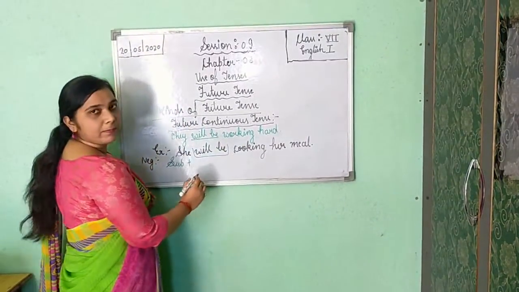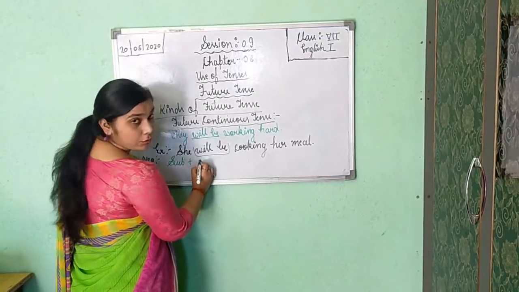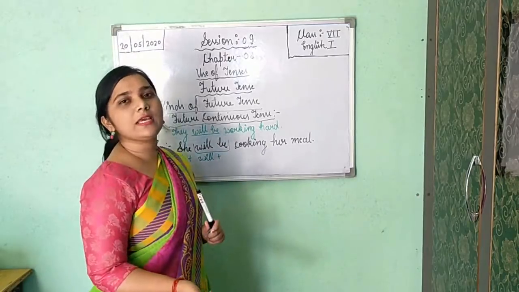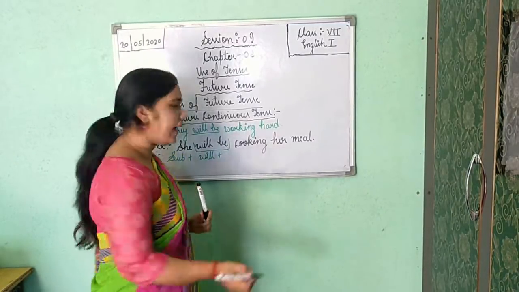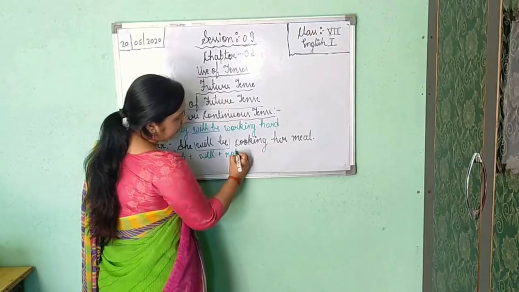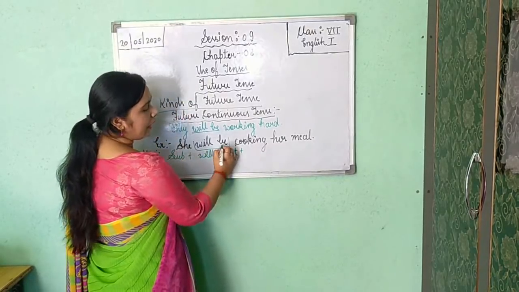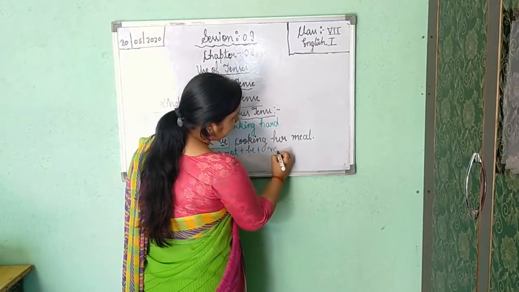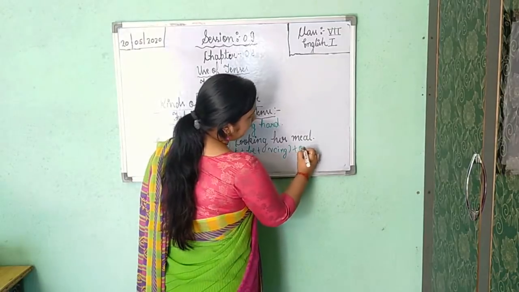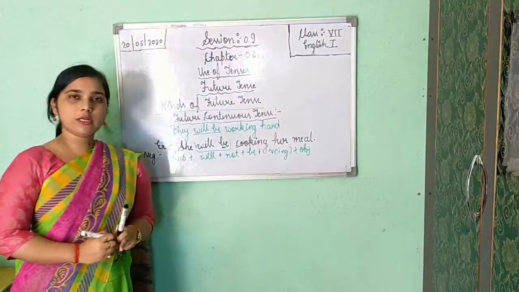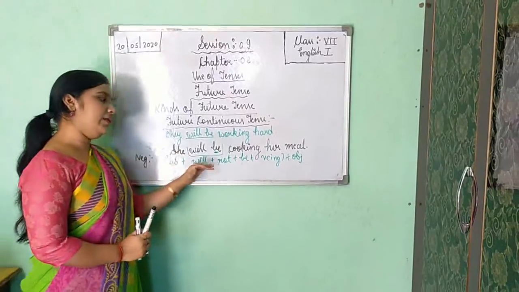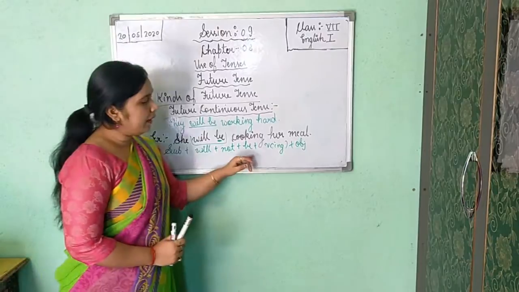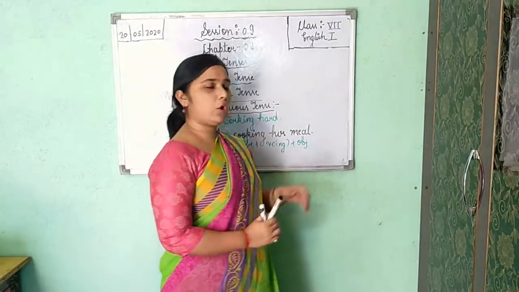How will you divide it? See. Subject, then you will write will, then the word which shows negation. Negation means no, not, never, like that. So I am writing not here. Then again after that we will write this be. Then the verb ing form, and in the last we will add the object. Understood? She plus will plus not, because negative should show negation, plus be plus verb ing plus object.